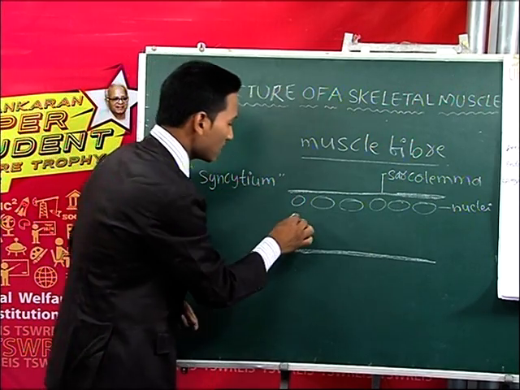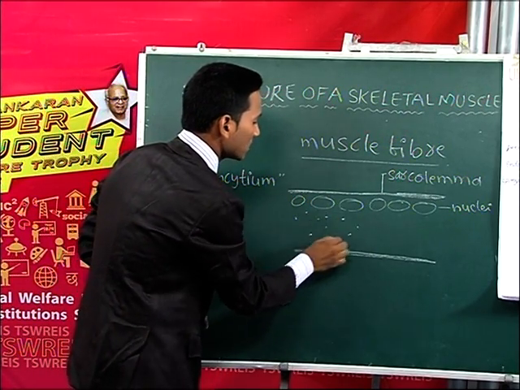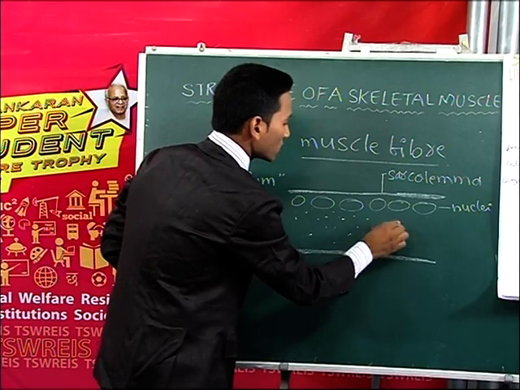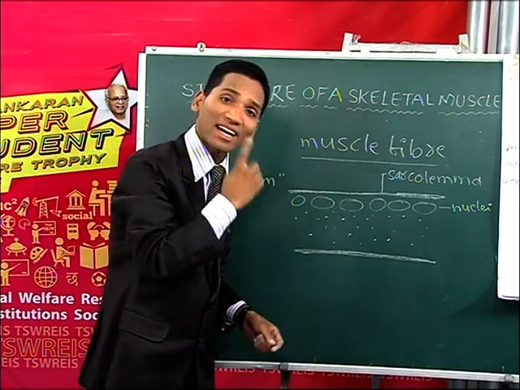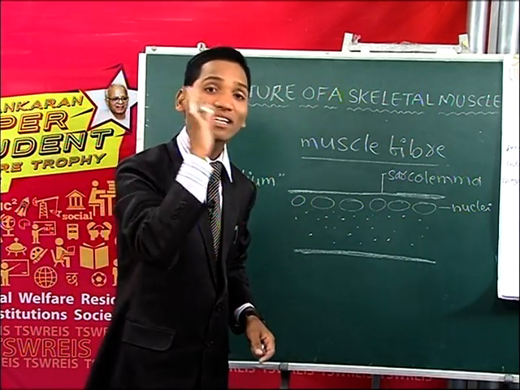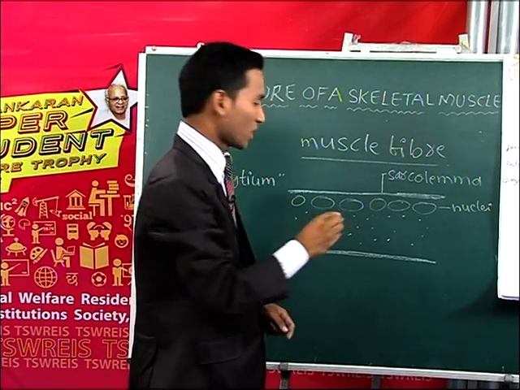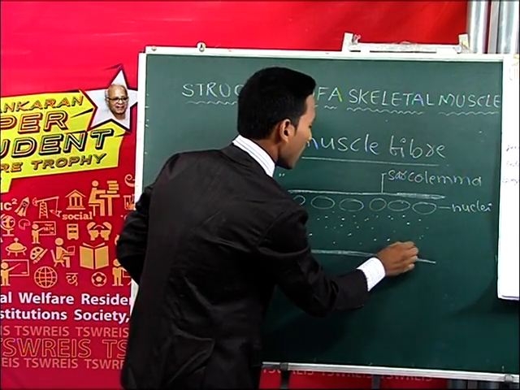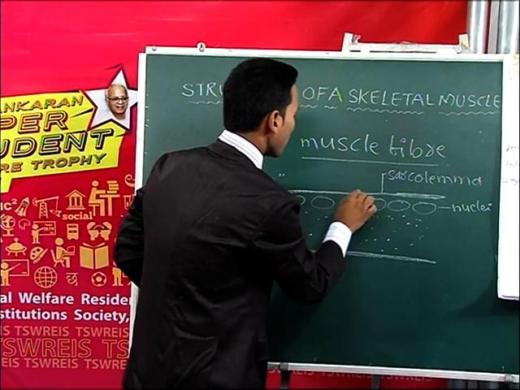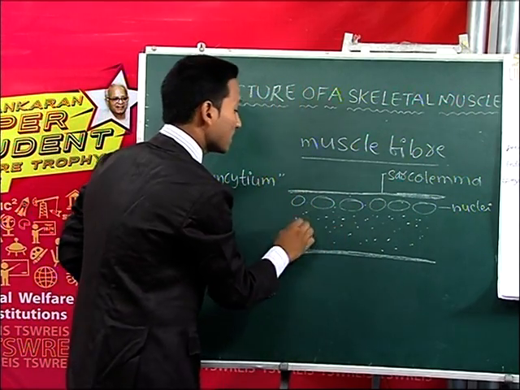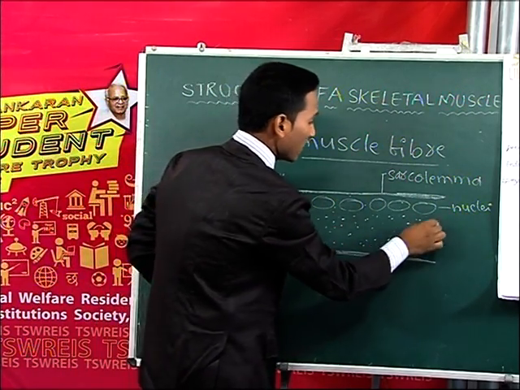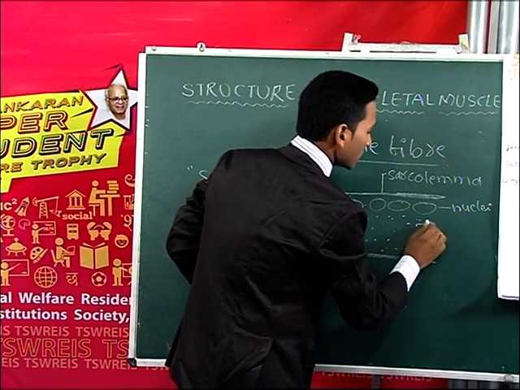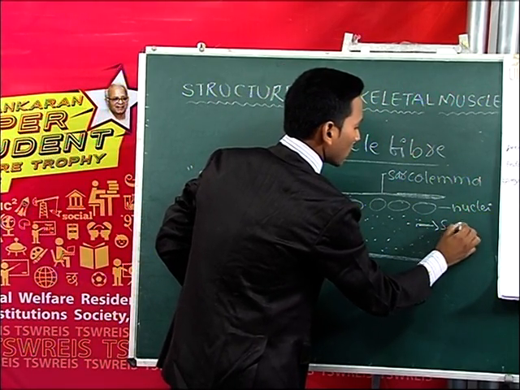And these dotted points are called the cytoplasm. This cytoplasm is present inside the muscle fiber, that's why it's called the sarcoplasm.